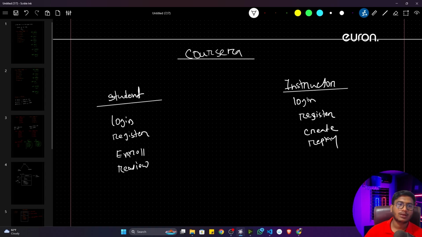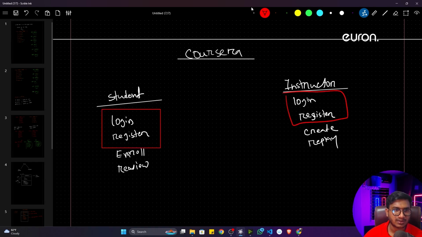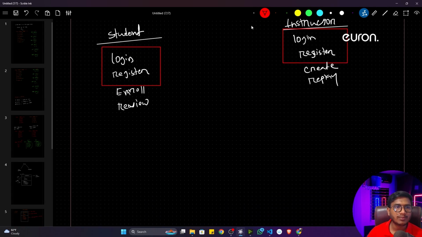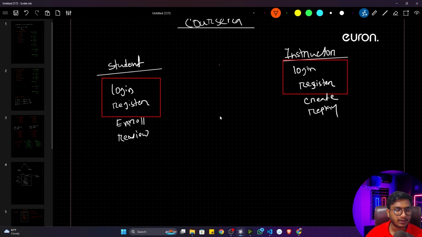Now just try to see what the relationship is between these two sets of functionality. Login and register are common in both places. Now let's say you are implementing this software. Will you create login and register functionality for both instructor and student, writing it from scratch? No, you don't need to write from scratch, because it's a common thing. If I implement login and register for one, I can use it for the other also, because they have some relationship. This class and this class can communicate with each other.